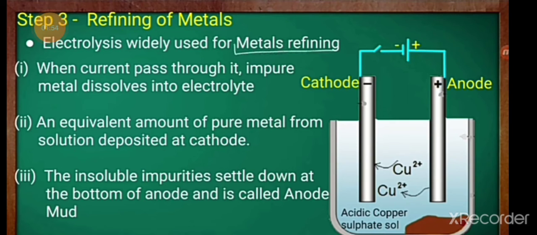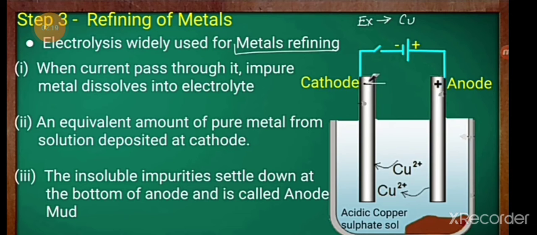Refining of metals. Electrolysis is widely used for metal refining. When current is passed through it, the impure metal dissolves into the electrolyte. An equivalent amount of pure metal from the solution is deposited at the cathode. The insoluble impurities settle down at the bottom of the anode, which is called anode mud.